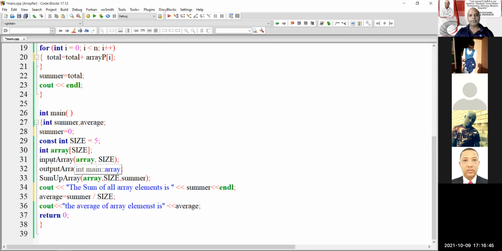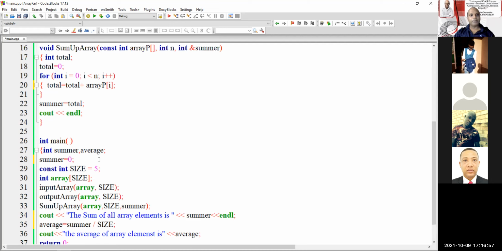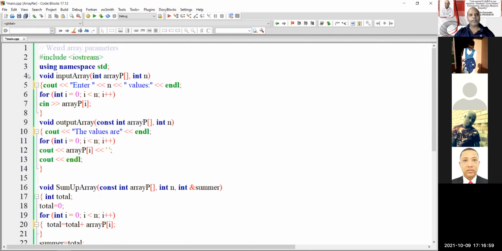So there goes line number 31. Now, if you notice, I've got 2 elements inside the brackets. Let's jump all the way to this. You'll notice in line number 4, there's the array name, the function name, and this is a void function.